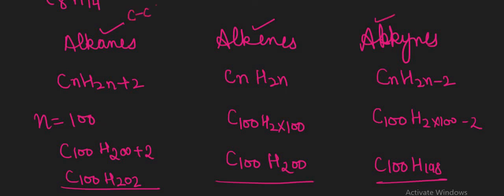Alkanes mean a carbon to carbon single bond, alkenes mean a carbon to carbon double bond, and alkynes mean a carbon to carbon triple bond is present. Clear? I hope all these things are fine to you.